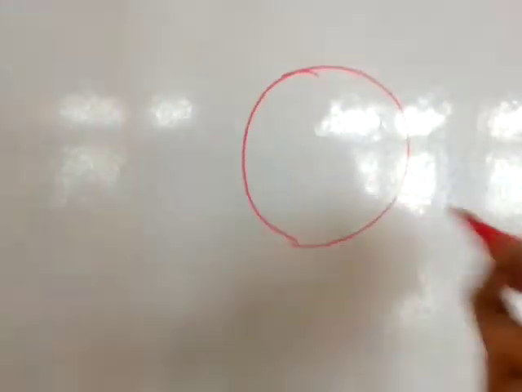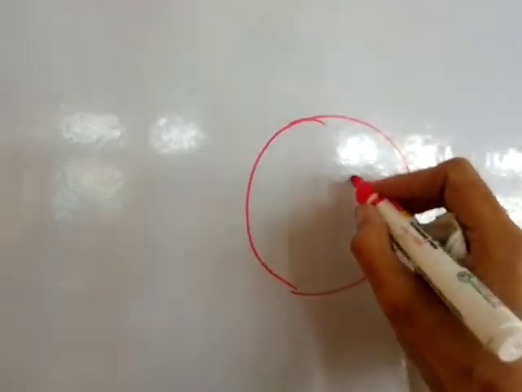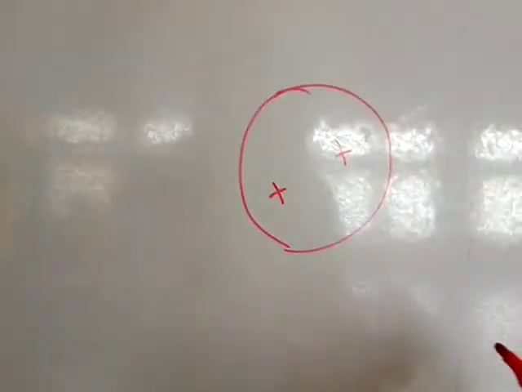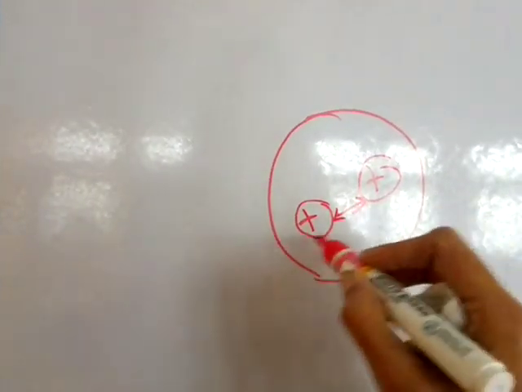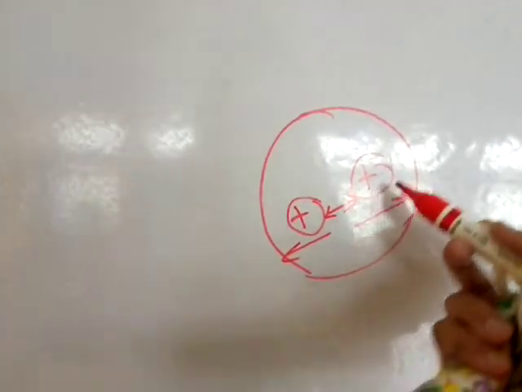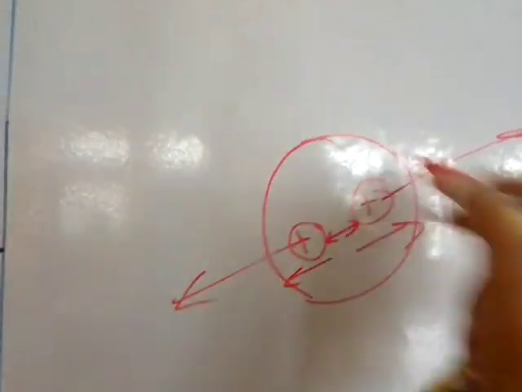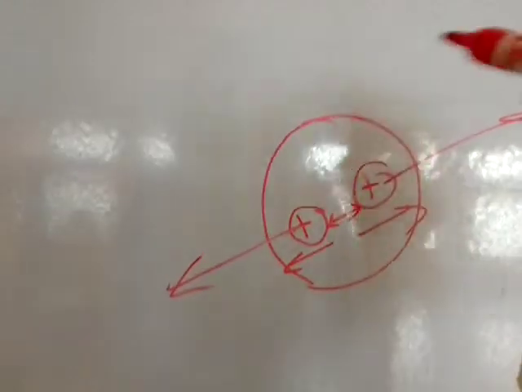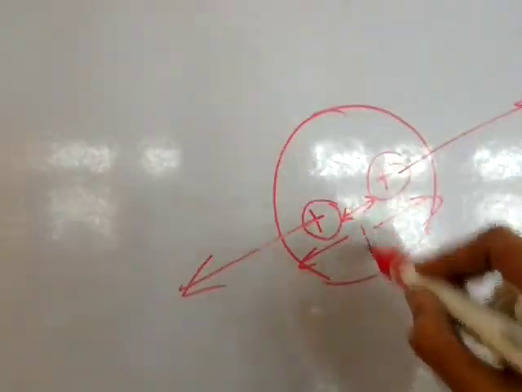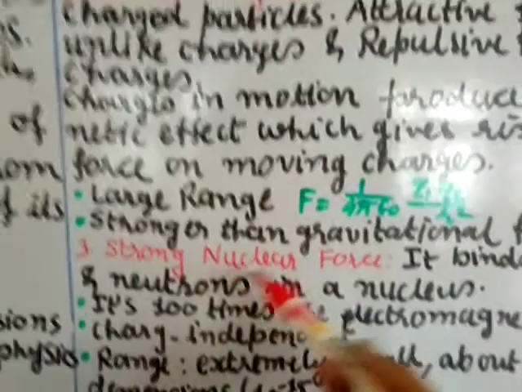It should be very, very tiny. You know that the nucleus is very tiny. It has protons, right? Protons are positively charged. Now, if they are positively charged, there will be a repulsive force, right? So that means the protons should go out and break the nucleus. But it is not happening. Why is it not happening? Because there is another force acting here, and that force is the strong nuclear force.